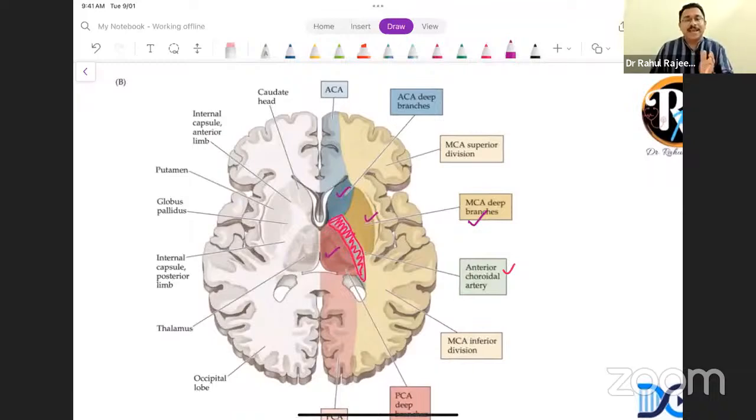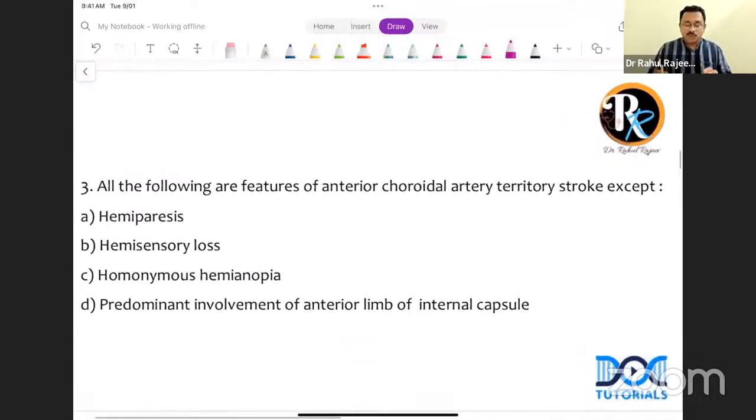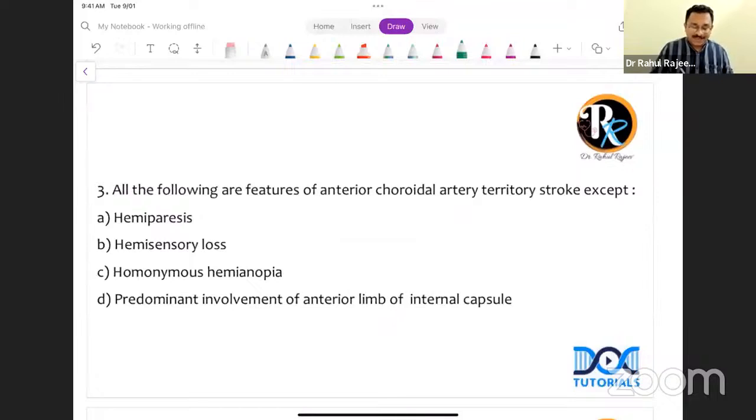actually supplying the anterior limb of internal capsule or the posterior limb of internal capsule? It is the posterior limb of internal capsule. You know that the internal capsule has an anterior limb, a genu, a posterior limb, and a retrolentiform and sublentiform part. So remember, the problem with option D is that it is not the anterior limb that is involved, it is the posterior limb. Options A, B, and C are in fact manifestations of anterior choroidal artery territory stroke. So the answer is option D.